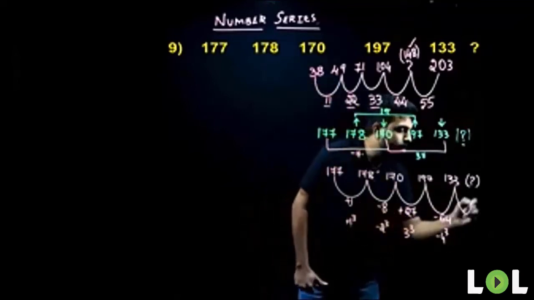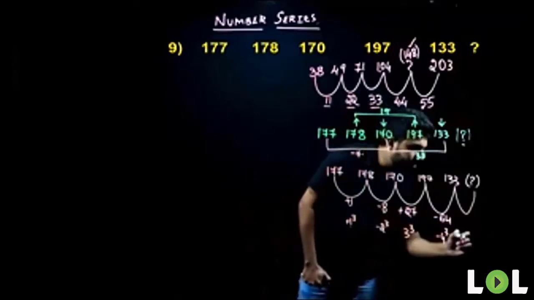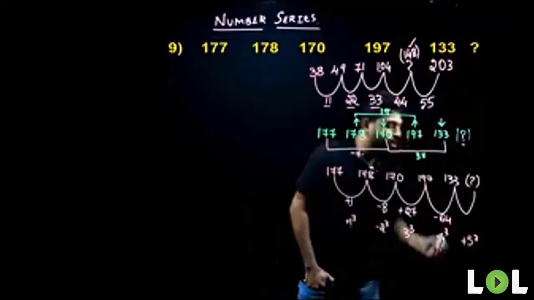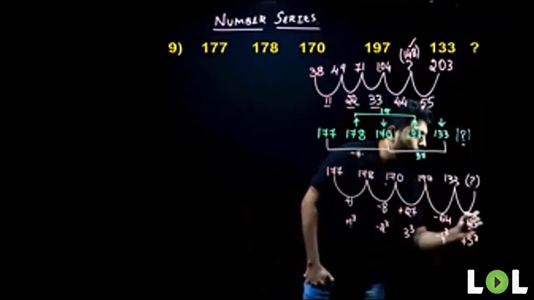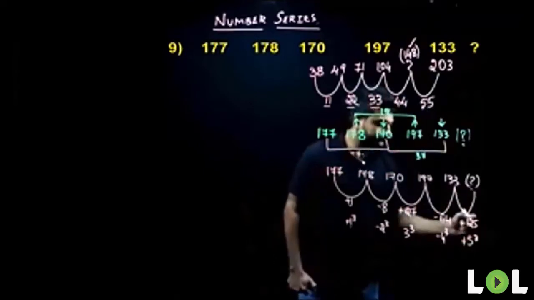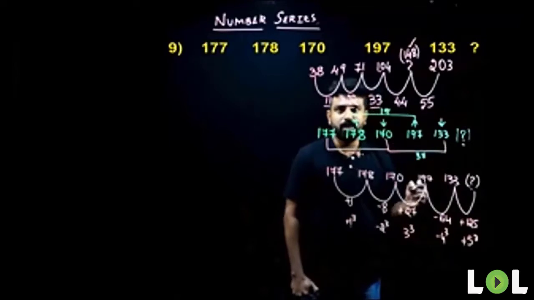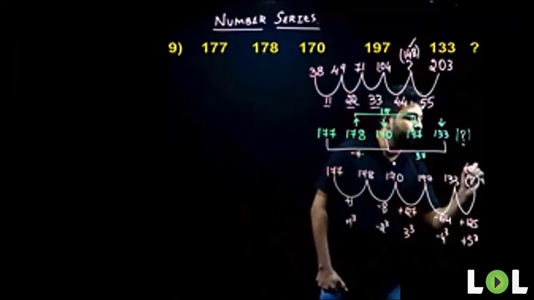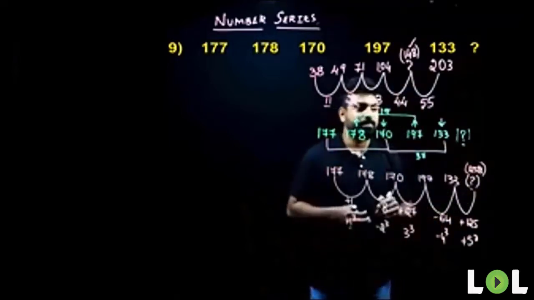So what should be my next difference here? Since it is negative previously, now it should be positive, +5 cube. So if it's +5 cube, here it will be +125. Now what do I need to get my missing term? I need to add 125 to 133. So if I add 125 and 133, what do I get? I get 258. And that will be my final answer.